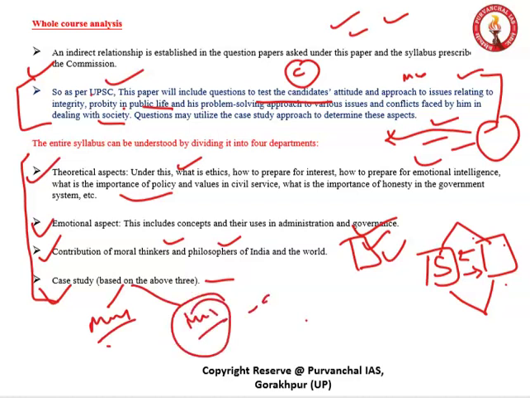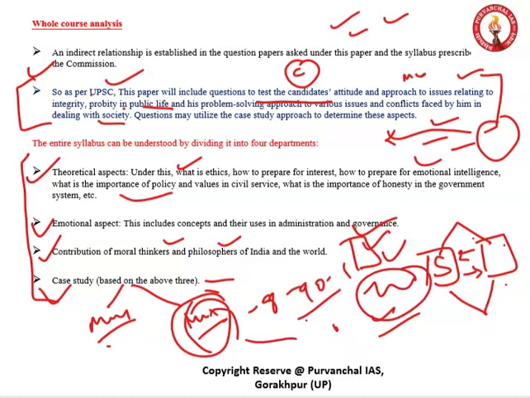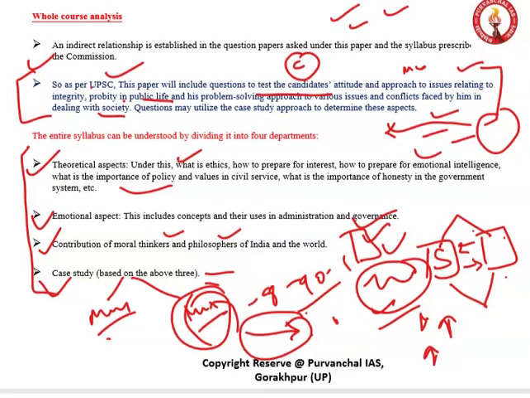Why? Because 80 to 90% of interview questions are situation based. The panel always asks situation based questions, so you have to be very clear about this case study area and study it well. Enhance your thoughts, your understanding level and your ethical approach, by which you can answer better in case studies.